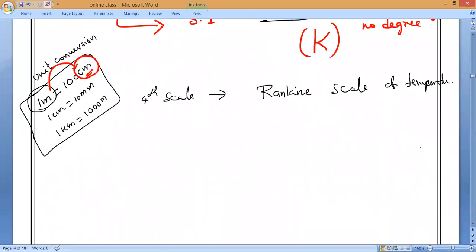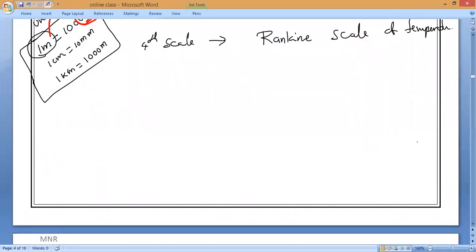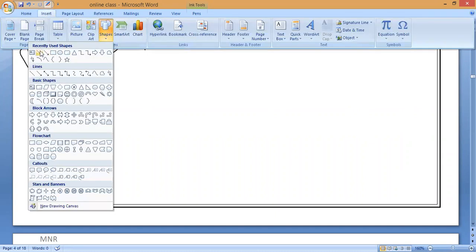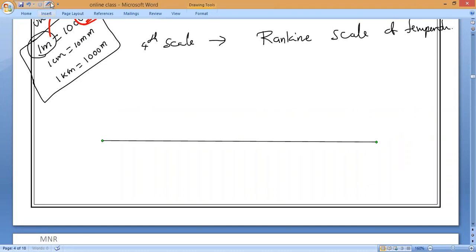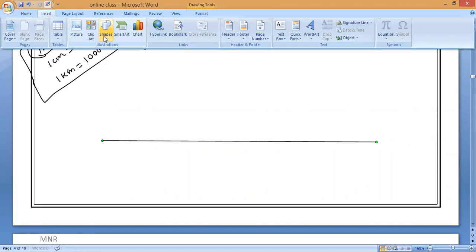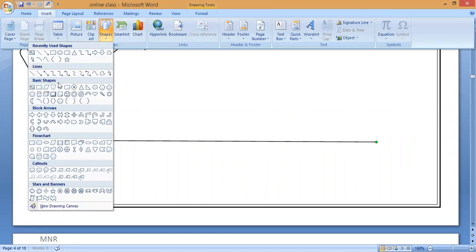Yes, sir. You will notice that totally I have taught you 4 different scales. What are the 4 different scales, everyone? One is degree Celsius. Next one is degree Fahrenheit. Next one is Kelvin, and Rankine. Kelvin. Rankine scale. Yes or no?